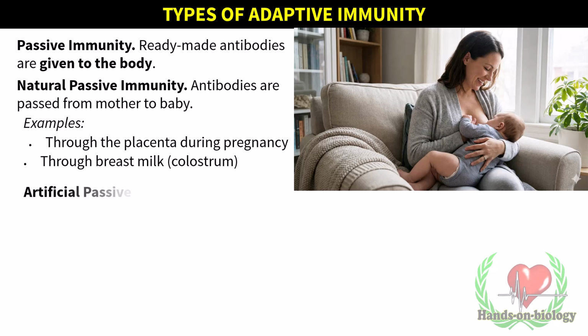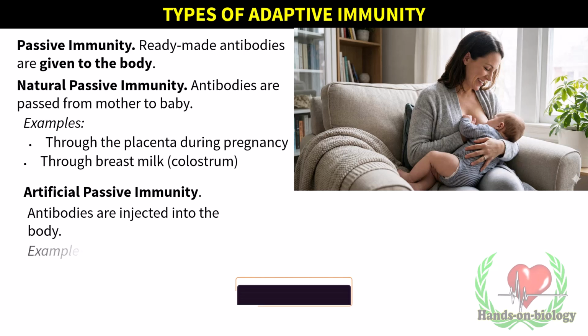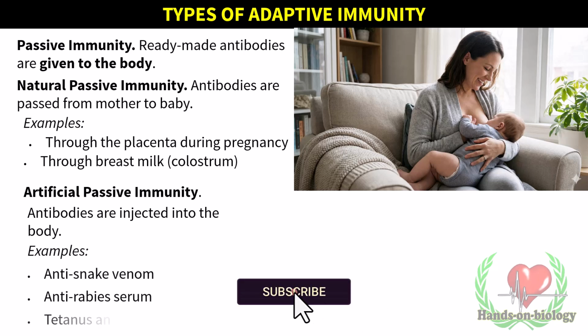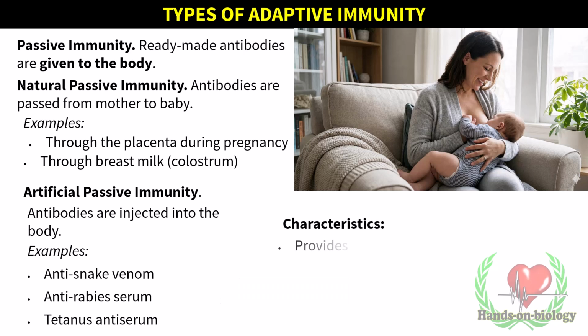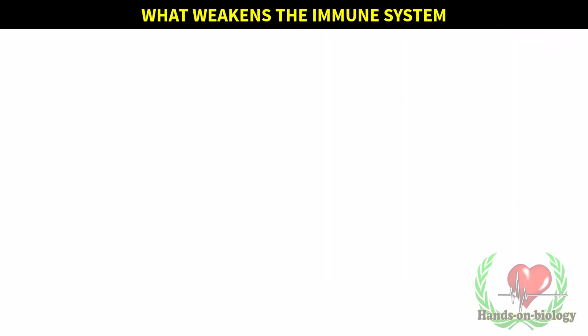Artificial passive immunity. Antibodies are injected into the body. Examples: anti-snake venom, anti-rabies serum, tetanus anti-serum. Characteristics: provides immediate protection, short-lived, no memory cells formed.